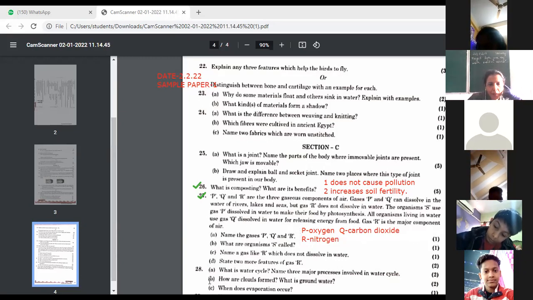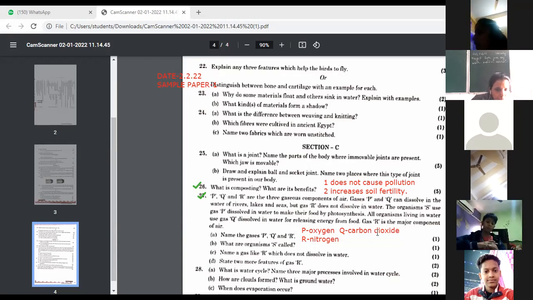I hope it's clear to you how she has guessed, because P dissolves in water. Oxygen dissolved in water is used by the animals. Q, carbon dioxide: how she has guessed that carbon dioxide is used in photosynthesis, and nitrogen, R, how it was guessed: that it was a major component of the air. So name these gases P, Q, R.